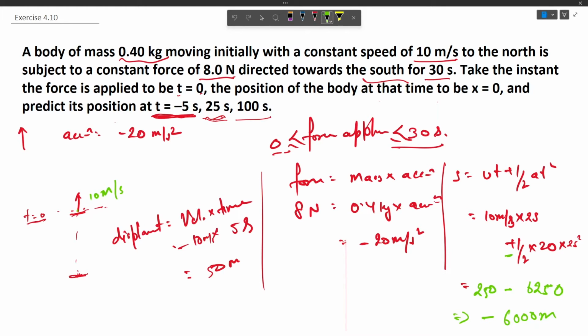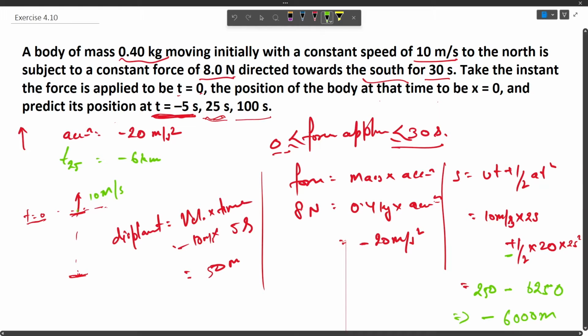So at time t equals 25 seconds, the position would be minus 6 kilometers in the backward direction.